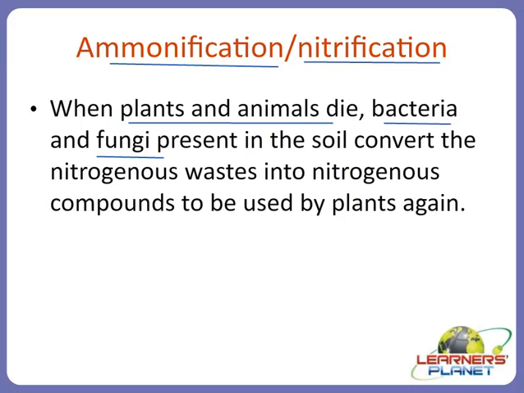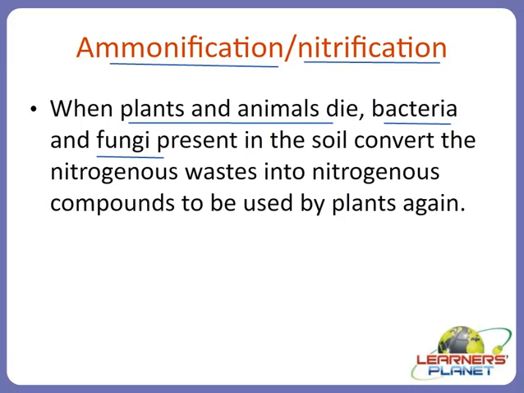Now, don't get confused with the term nitrogenous again and again. Let us clarify this particular point. Animals, they are doing which process? They are doing excretion. What is excretion? Excretion is the removal of nitrogenous waste from the body.